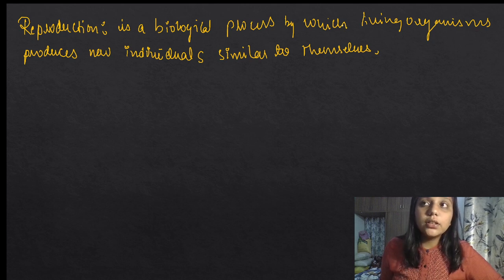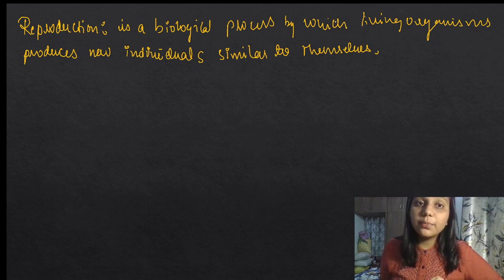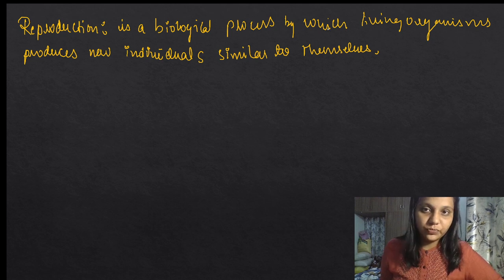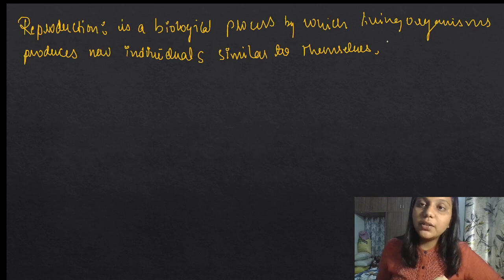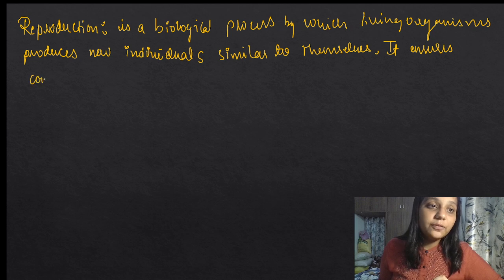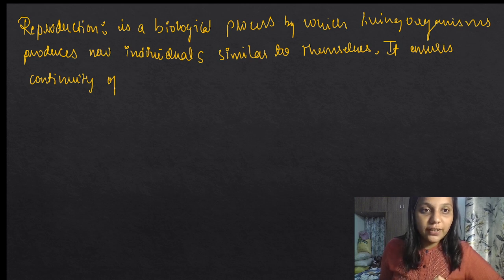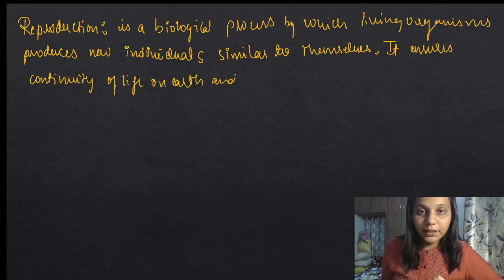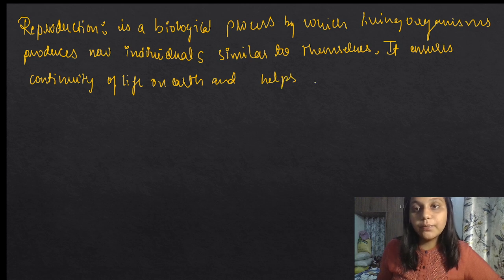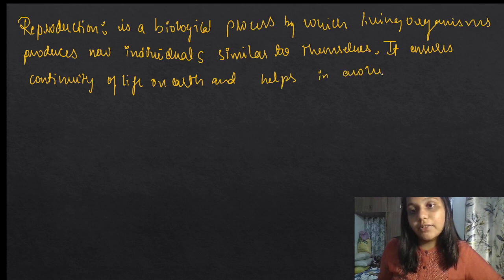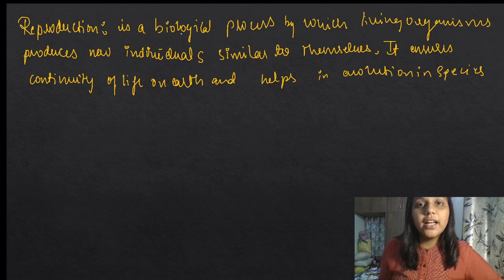It doesn't mean that things completely change; you will get some similarities between your parents and you, right? That is what I mean to say. It ensures continuity of life on Earth and helps in evolution of species. You should write this, and this definition is not so complicated.